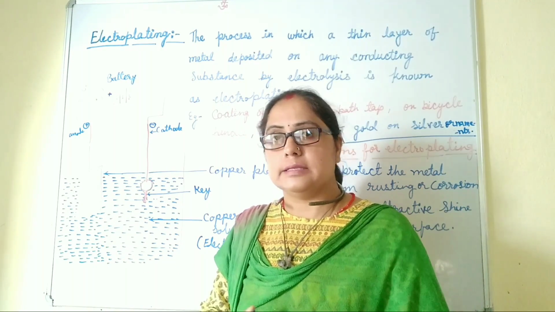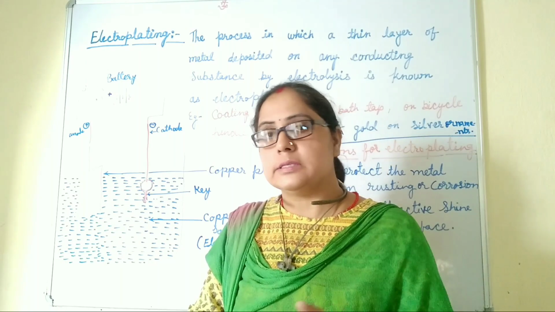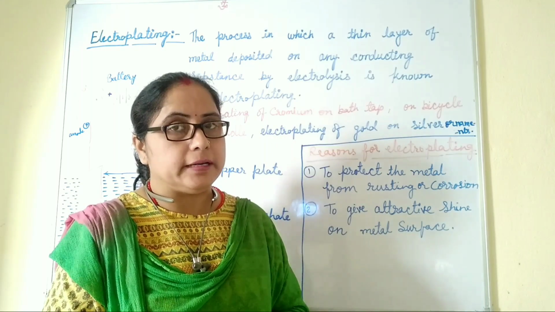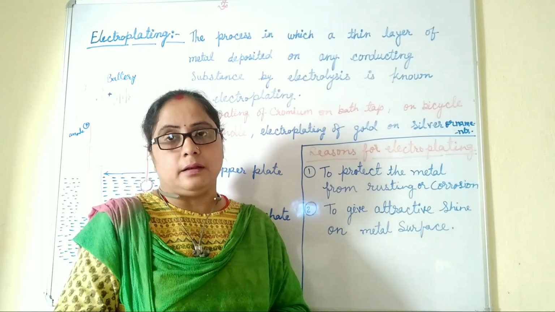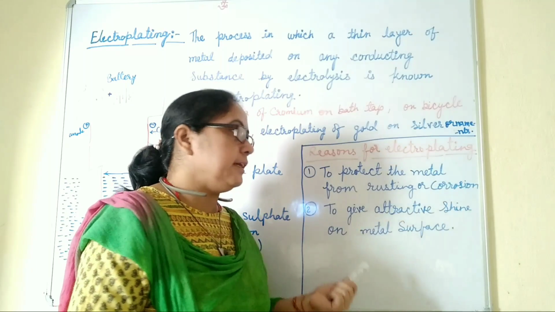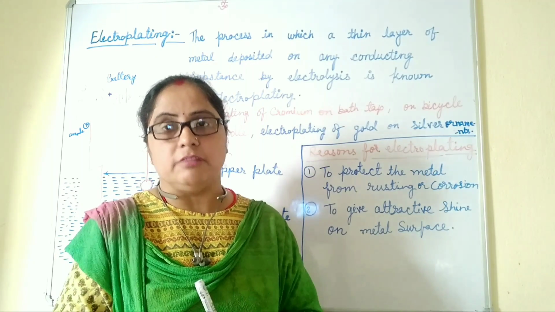Now, what is the reason why we are doing electroplating? There are mainly two reasons for electroplating. First is, by electroplating we can protect the metal from rusting or from corrosion. And the second main reason is, it gives an attractive shine on the surface of the metal.